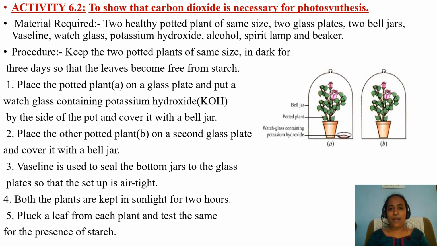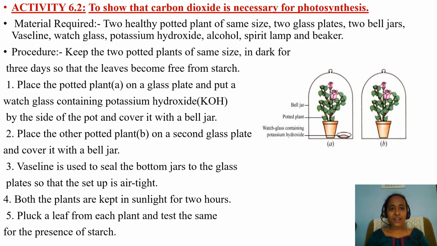Keep 2 potted plants of the same size in the dark for 3 days so that the leaves become free from starch. Why are we keeping both the plants in the dark? Because the reserved food material starch should be utilized by the plant, so that we can conclude there is no starch now in these plants. Why? Because it is already used up by the plants.